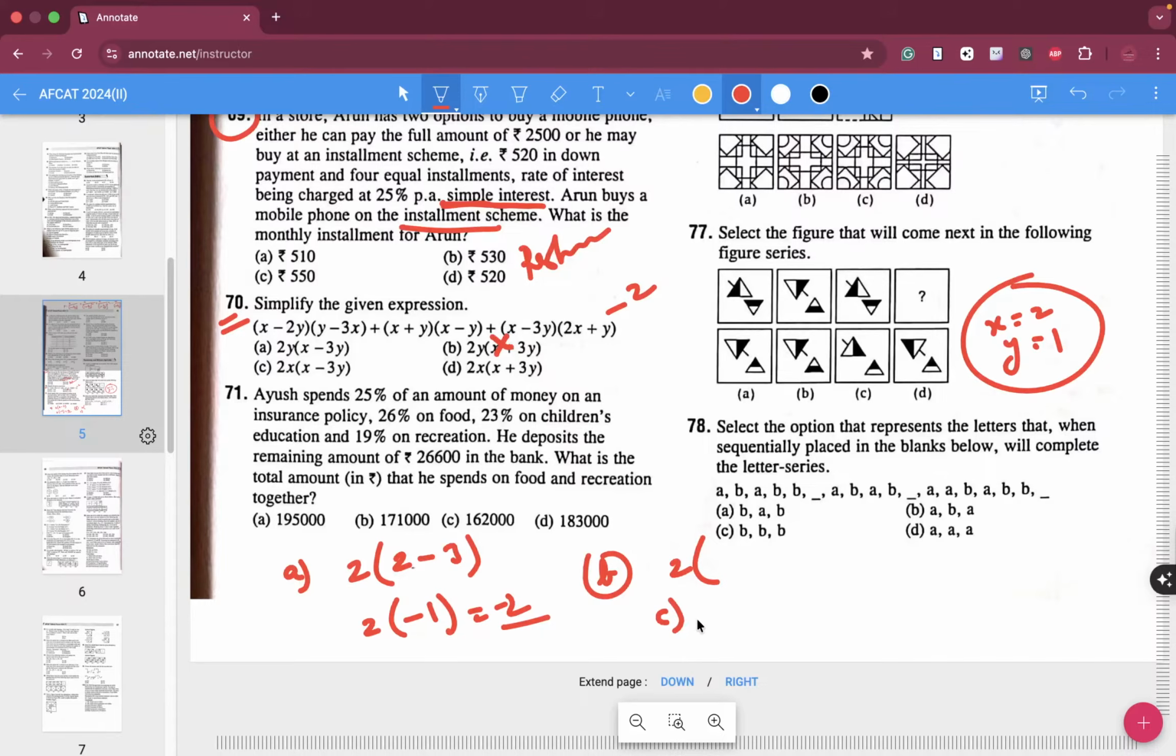Option C over here, 2x value is 4, and whatever this number comes, absolutely it is not going to be minus 2, so I can simply chuck it. 2x value is 4, and again this value will also not come out to be minus 2. So easily we can say option A is the correct answer, folks.